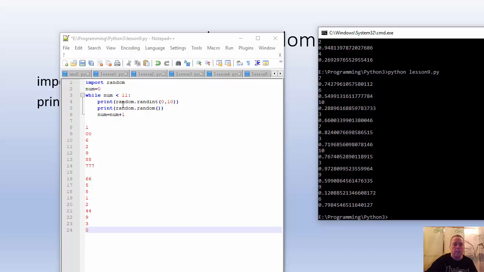Okay, but random will not show 1. Now it could show 0, but again, it's going to have very slim odds because look at all those decimal places. You're going to have to get a 0 in all of these positions, including this one, in order to get a 0. That's mighty slim. Okay, all right. So that is how you use randint and random.